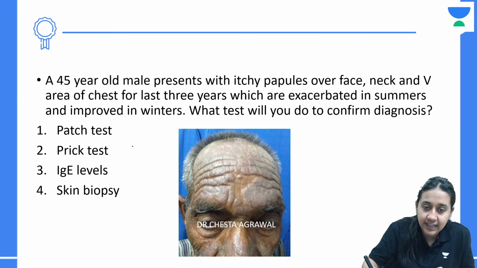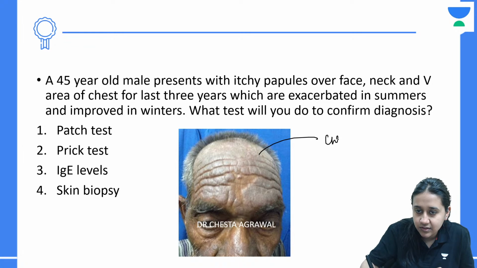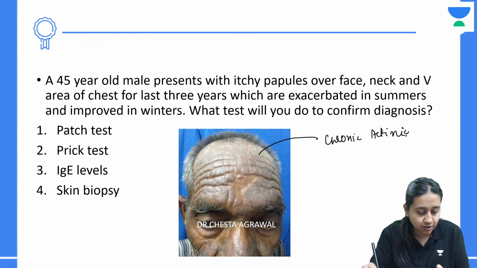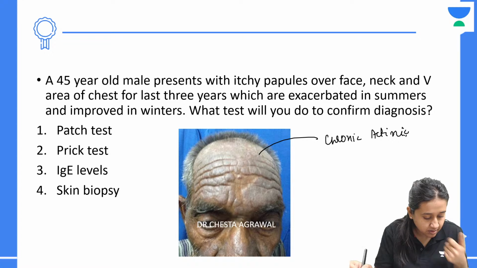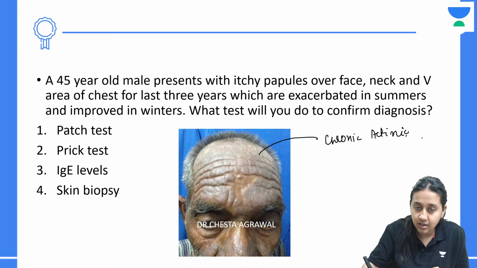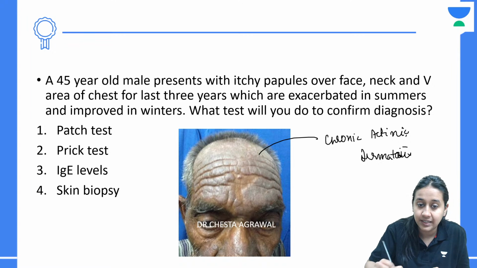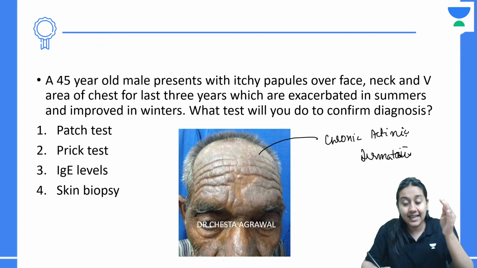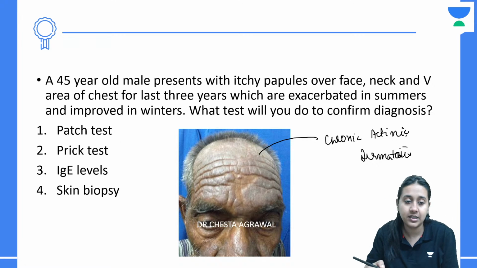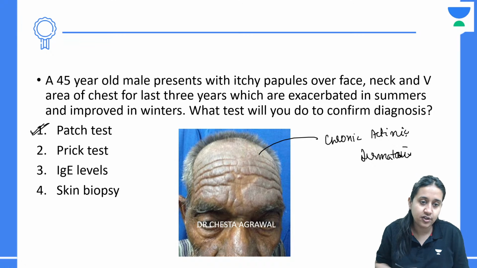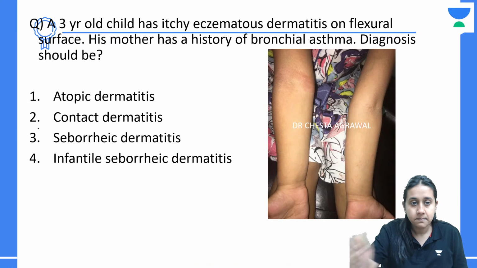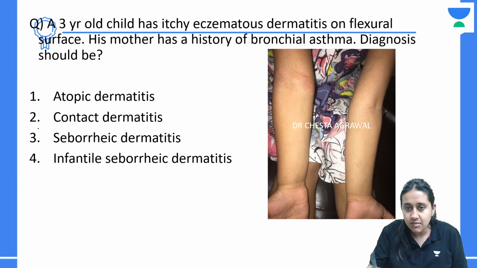Very nice, all of you. This is a case of chronic actinic dermatosis. I can see a lot of you with the correct answer. Narmata, Rakesh, Nivta. It is chronic actinic dermatosis, which is nothing but a chronic form of photodermatitis, which is an exogenous allergic contact dermatitis. And for testing this, we have already discussed that the investigation of choice is a patch test.